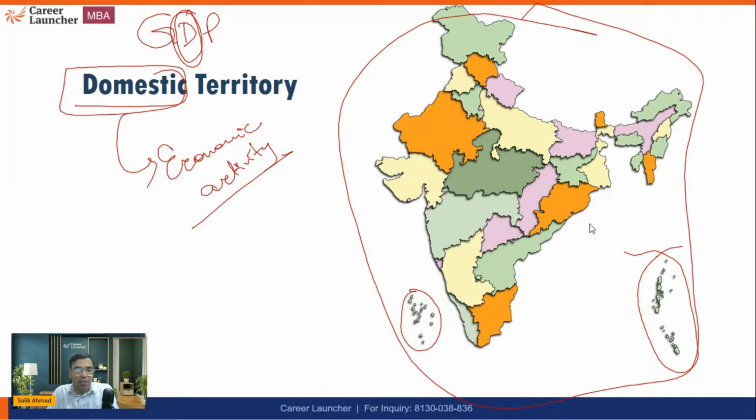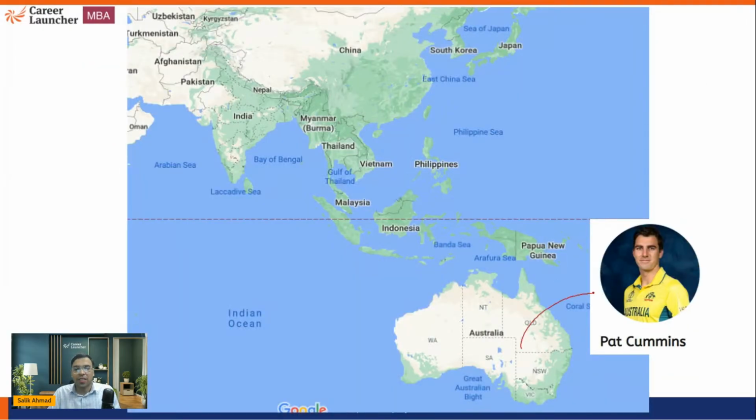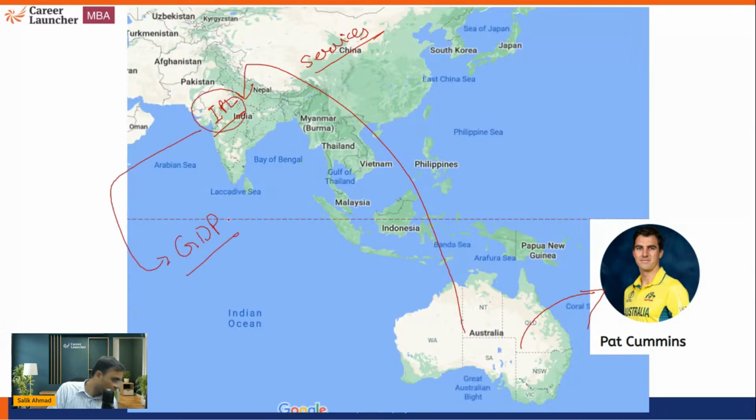Now, let me ask you an example. I just wanted to know whether you have understood or not. For example, this is an Australian player, Pat Cummins. He comes to India, plays IPL. So when the person is playing in IPL, he is actually providing a service for which the person is paid. So whatever the amount he is being paid, will that be added in India's GDP or not? Yes or no? The answer to this question is yes.